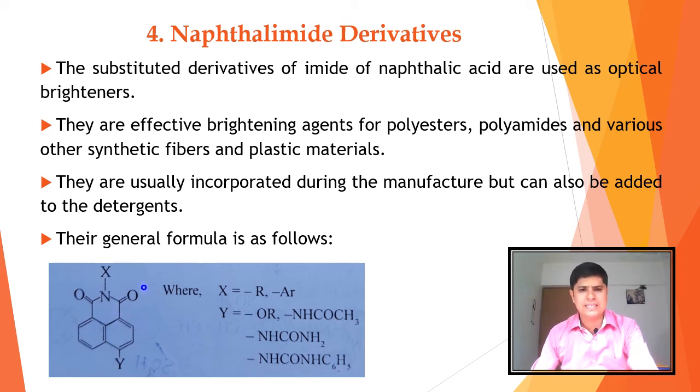Here X is equal to R or Ar, that is, an alkyl group or an aryl group, and Y is an electron donating group such as alkoxy, acetamide, that is the acetanilide group NHCOCH3, NHCONH2, the urea group, and NHCONHPh, the benzanilide group. This is Y, and this is X here. So these are naphthalimide derivatives.